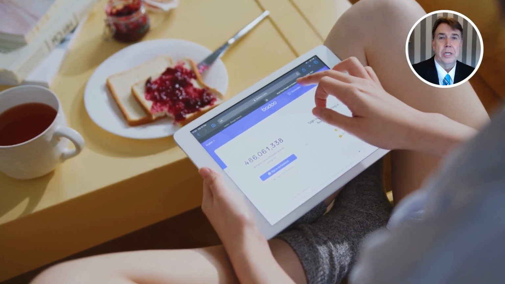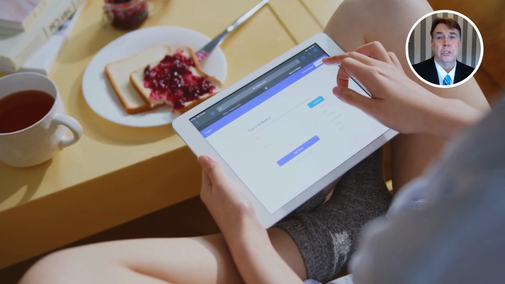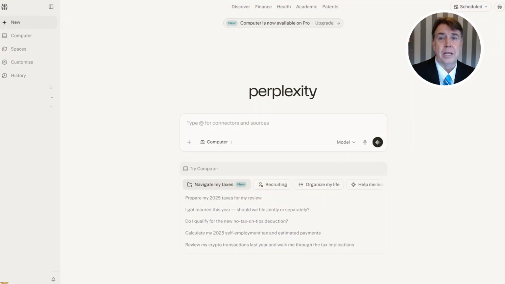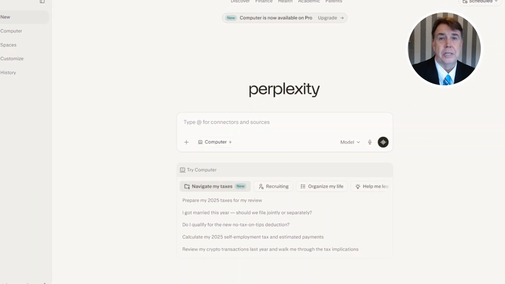The difference between a casual user and a power researcher isn't access to better information, it's knowing how to ask for it. This is prompt engineering, and in Perplexity, it changes everything.